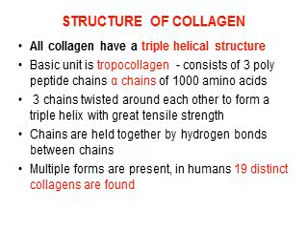All collagens have a triple helical structure. The basic unit is tropocollagen, consisting of 3 polypeptide chains, the alpha chains, of around 1000 amino acids. These 3 chains are twisted around each other to form a triple helix with great tensile strength. That is the main structure of collagen. Chains are held together by hydrogen bonds between the chains. Multiple forms are present in humans. Around 19 distinct forms of collagens are present.